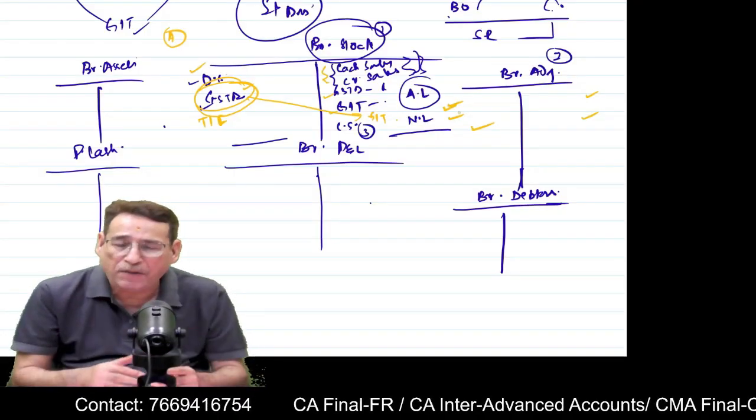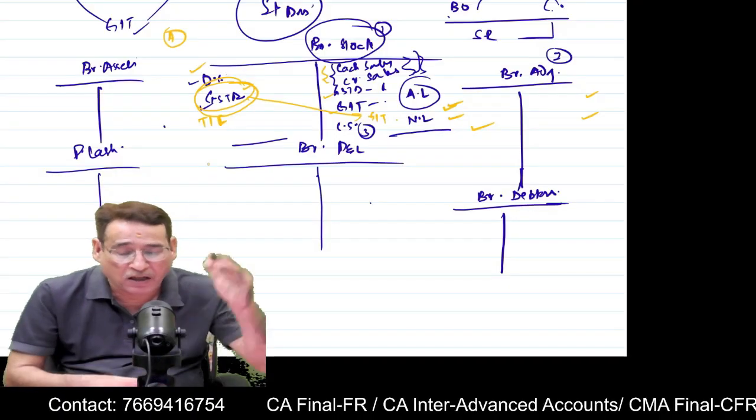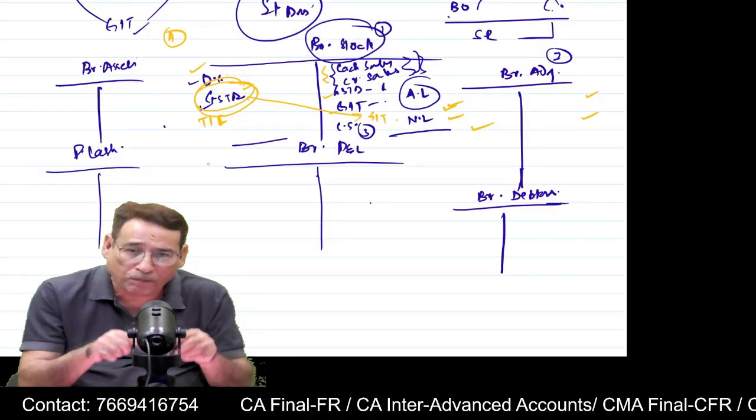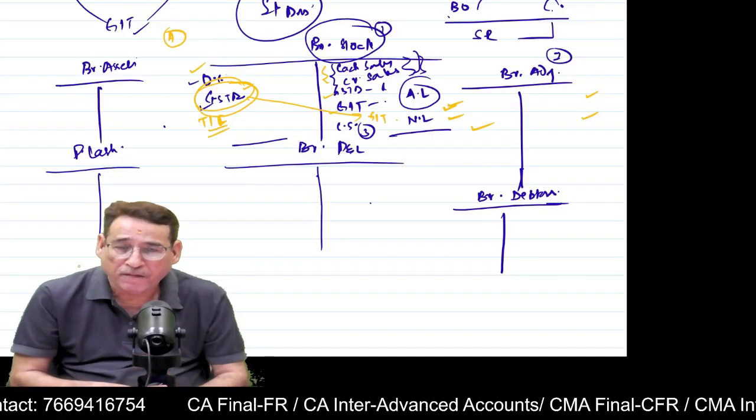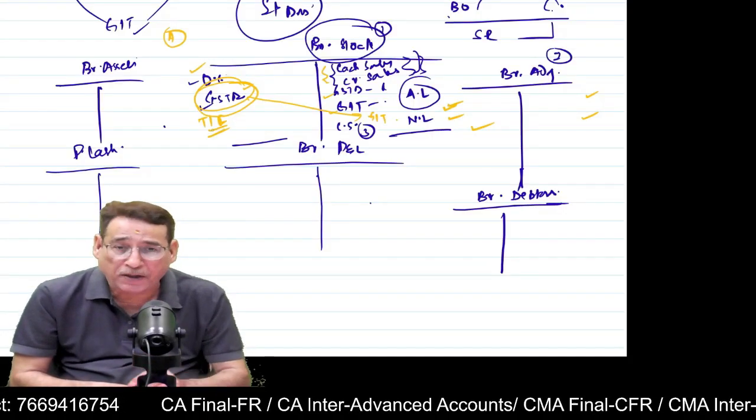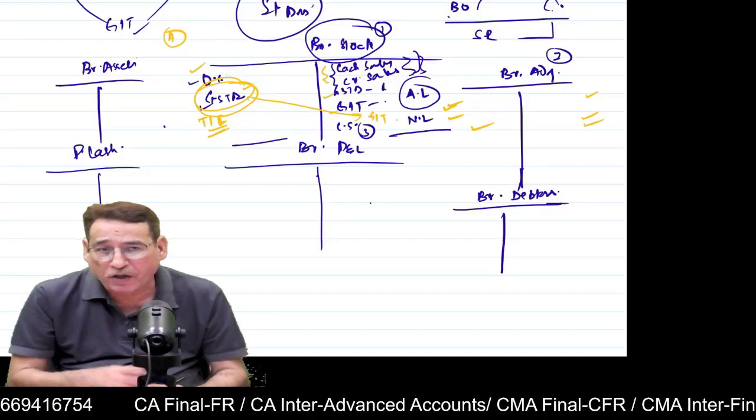But sometimes it could also be a possibility that another branch might have transferred some goods to your branch. In that case, you are receiving the goods, and you are going to write it on the debit side, and you are going to take the loading on the credit side.